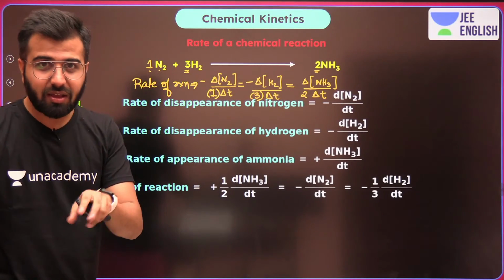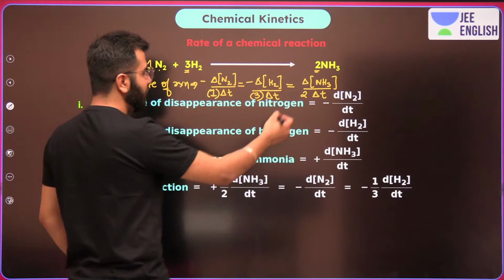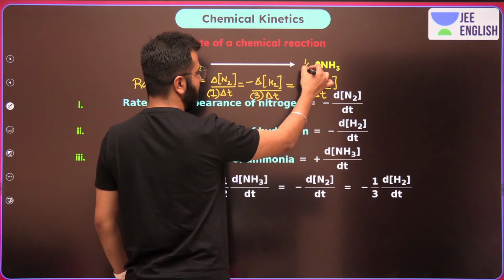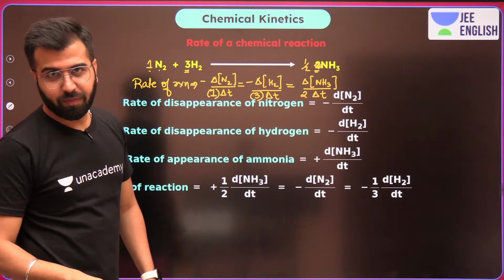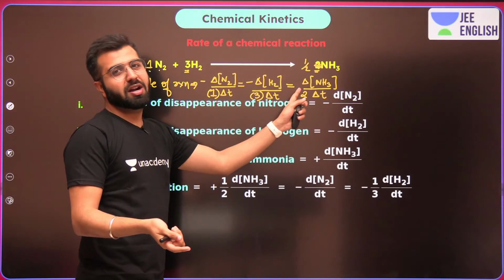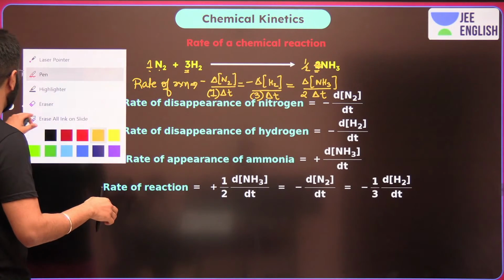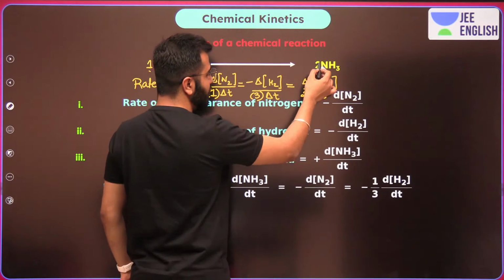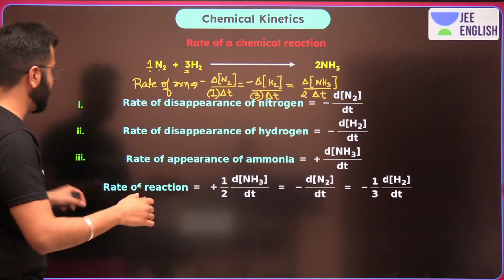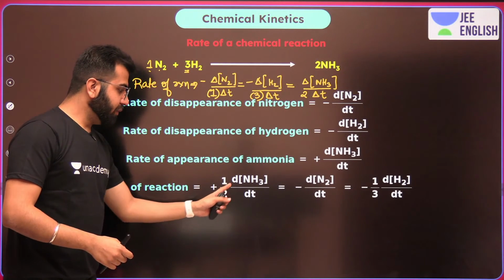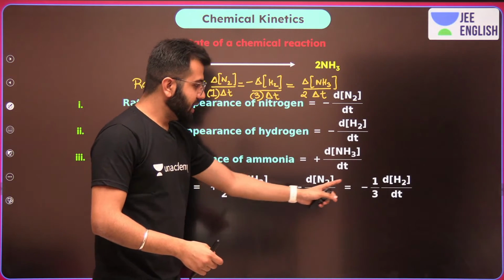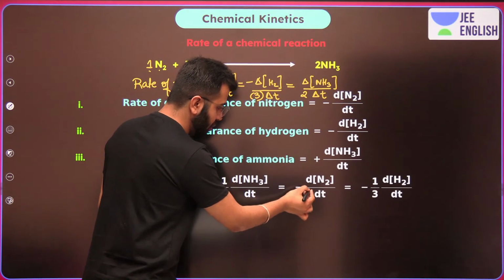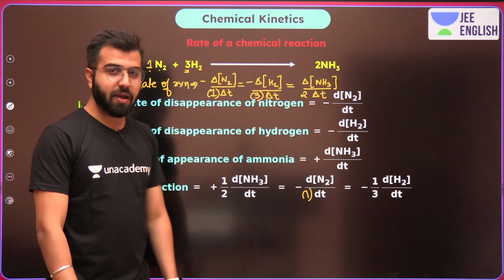What if there is any particular substance where the stoichiometric coefficient is, let's say, half? Then instead of putting 2 in the denominator, you'll put 1 by 2, where 2 will come on the numerator side. You have to do this reciprocal. Do remember that. Anyhow, we will do some types of questions in this particular class itself. So now this is what it is going to be: half, change in concentration of NH3 upon change in time, minus and minus. So this is where 1 is. So do remember this.